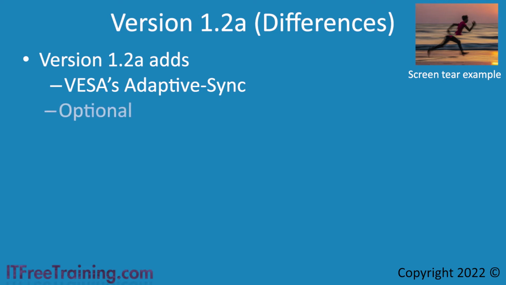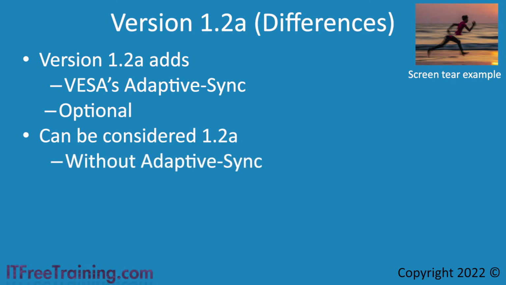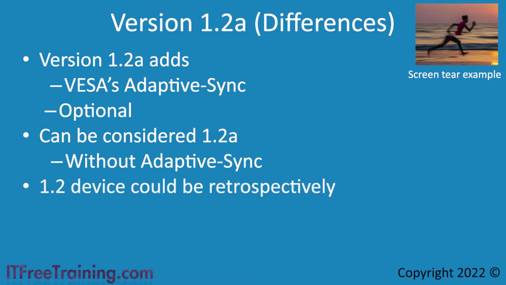Adaptive Sync is optional, so essentially this means that to be version 1.2a compliant, the device does not have to have Adaptive Sync. Therefore, since this is optional, it is possible for a 1.2 device to be retrospectively updated to 1.2a. So you can see why I have combined 1.2 and 1.2a into one. Since the only difference is optional, do not assume if it is labeled 1.2a that it has VESA Adaptive Sync. Also keep in mind, there is no difference between version 1.2 and 1.2a cables.